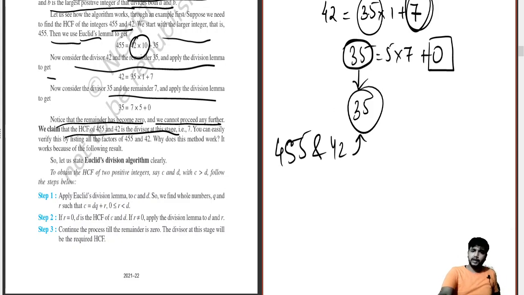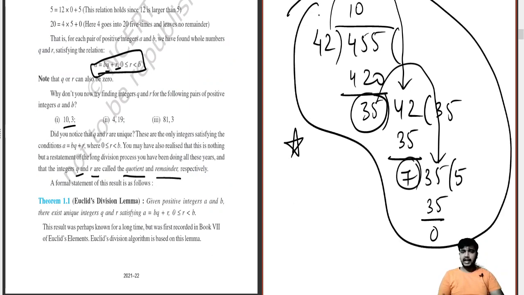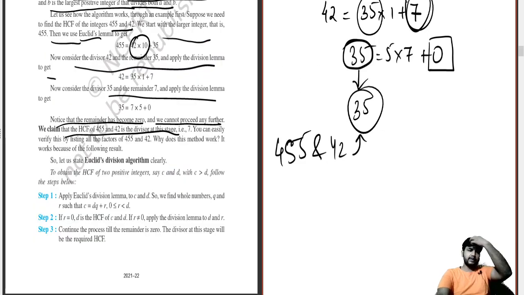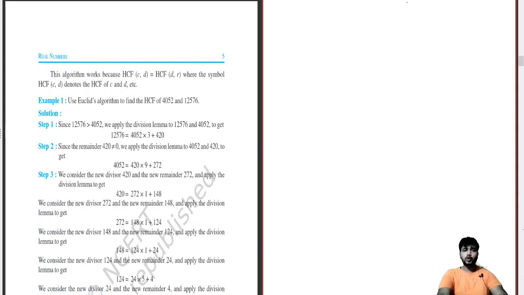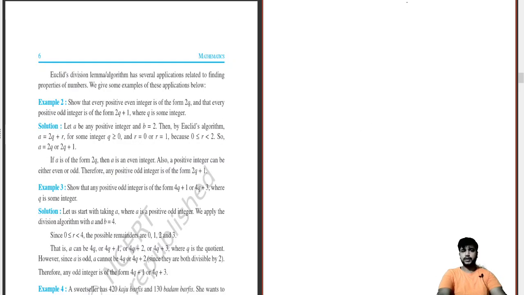If you are not able to understand this part, you can take the help of this part. First draw it in the rough work and then use it for solving the question. This will help you solve Euclid's division lemma in a much easier way. This is the main crunch of the sum and the first chapter totally abides by it. And there is nothing else to be taught over here.